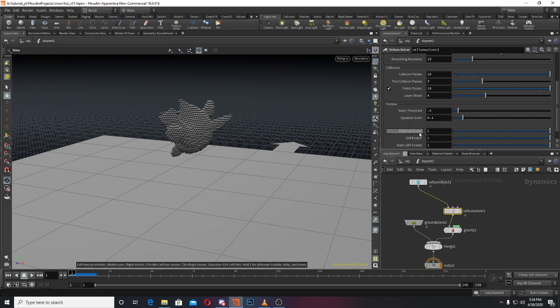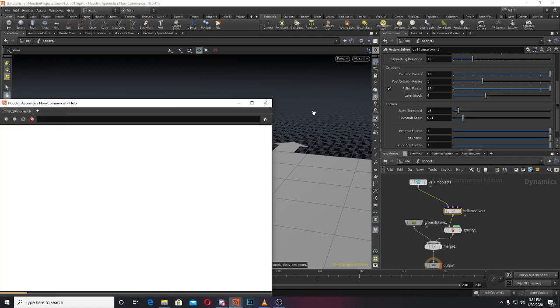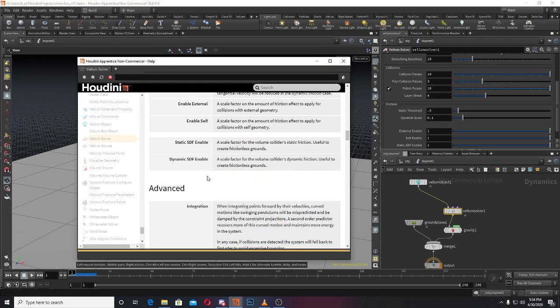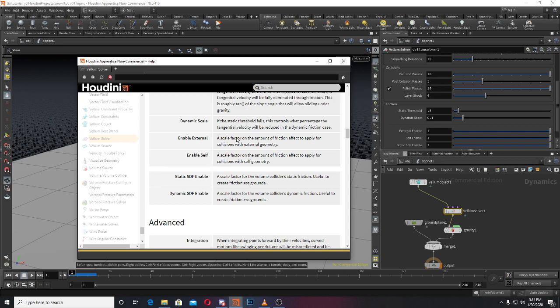And external enable, same, we can go and check what that is. Here you can see external enable. It is a scale factor of the amount of friction effect to apply for collision with external geometry. If you have any external geometry for collision, then it scales how much friction is applied, it is not the amount itself. If you make it 0.1, it will multiply with the value.